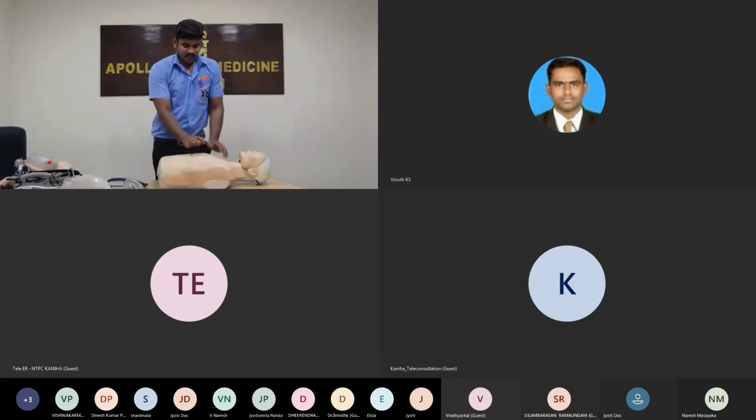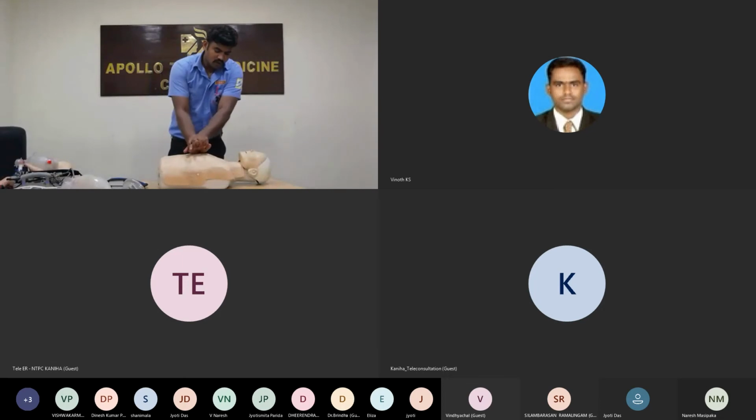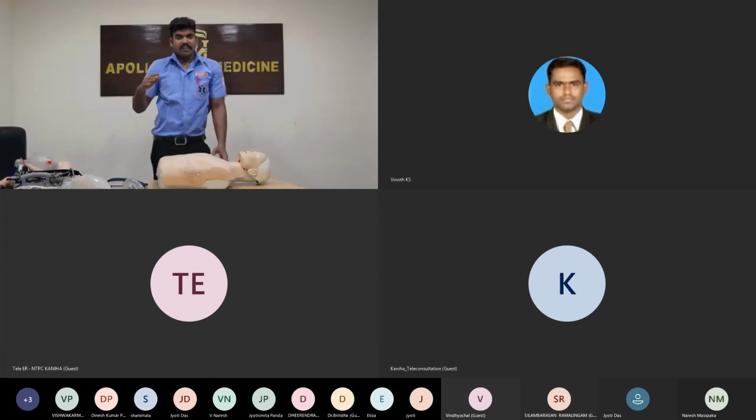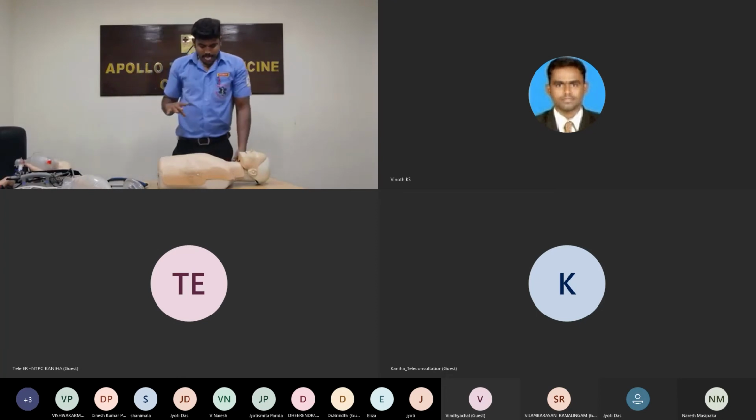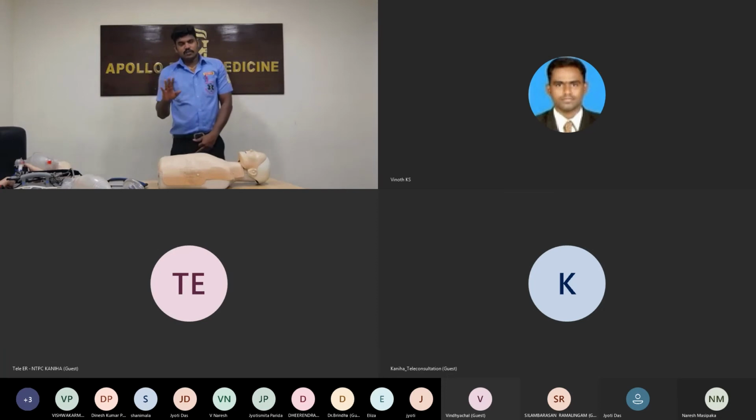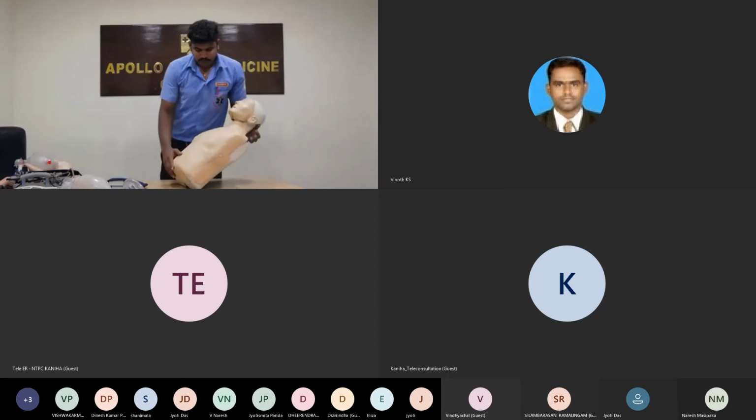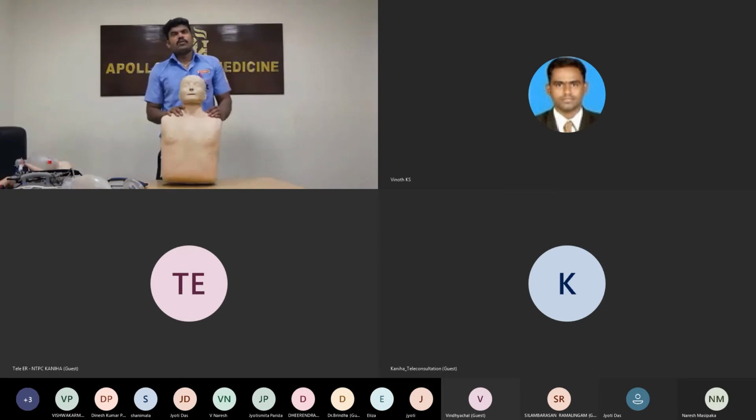Do not do it too fast, and do not do it too slow. Most of the time, watch the chest recoil on each compression. Then you give 5 cycles.